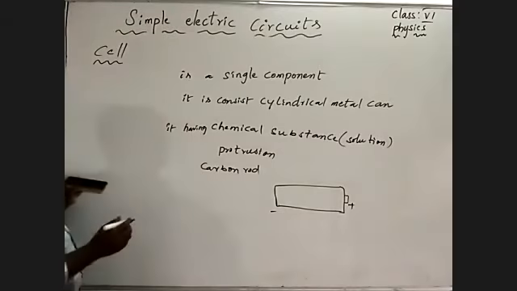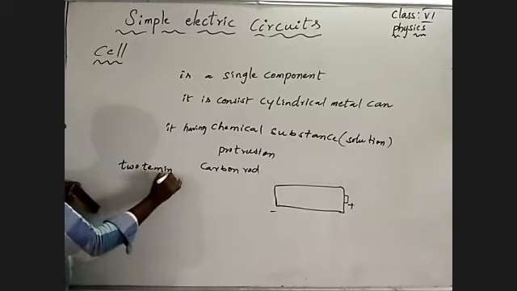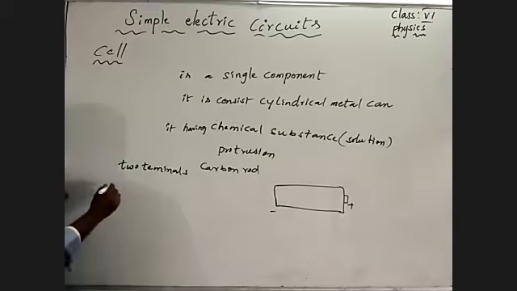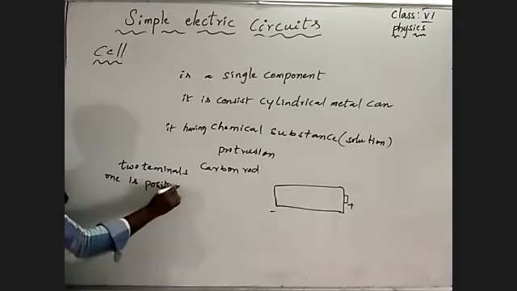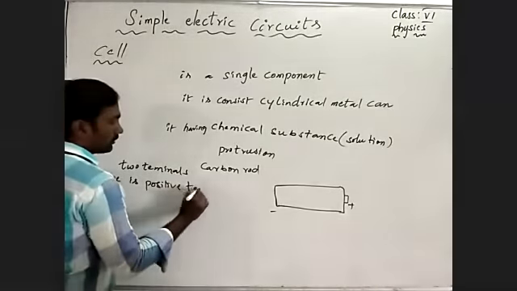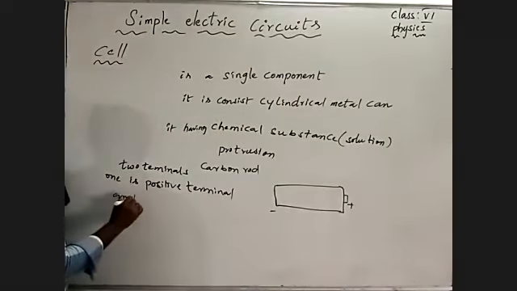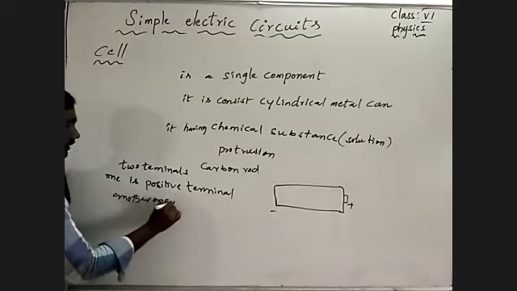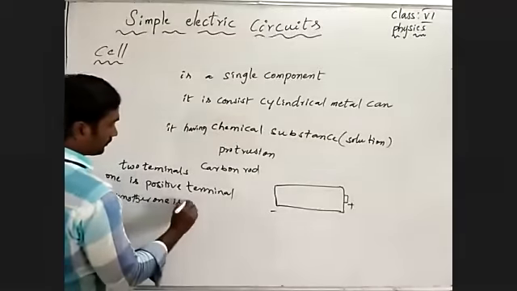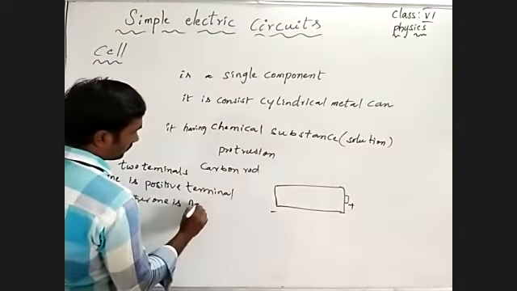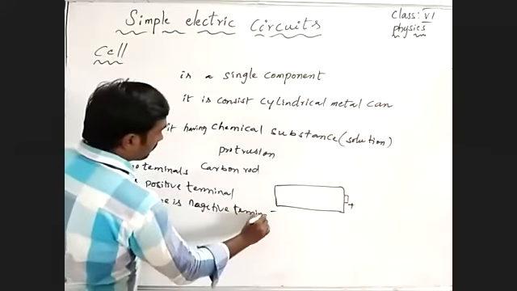So a cell consists of two terminals: one is the positive terminal, and another one is the negative terminal.